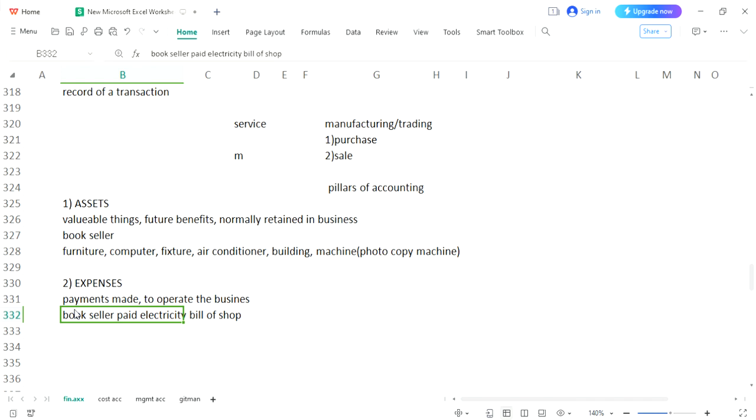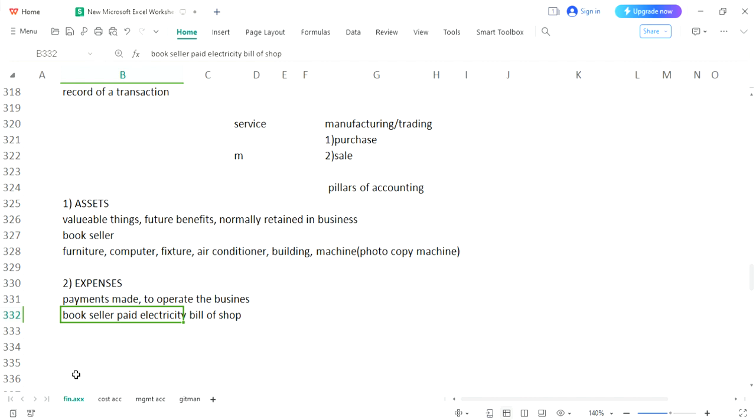So when the bookseller is paying the electricity bill, it would be considered an expense of the bookseller. Why would payment for furniture not be considered an expense? Because furniture would be retained in the business. The bookseller is not a trader of furniture. When the bookseller paid the electricity bill for the shop, it means that payment has been made for operations of the business, to continue your business.